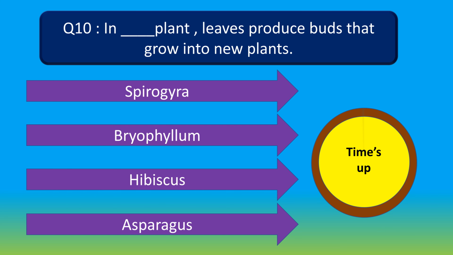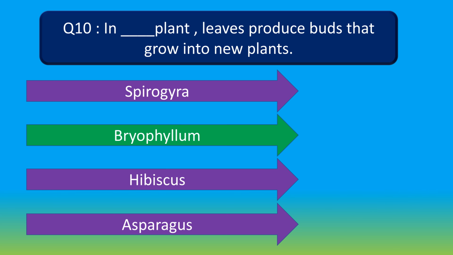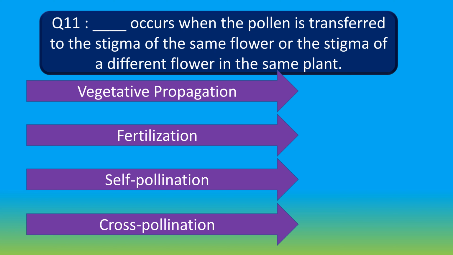Your time is up. And the right answer is Bryophyllum. In Bryophyllum plant, leaves produce buds that grow into new plants. Moving to question number 11.